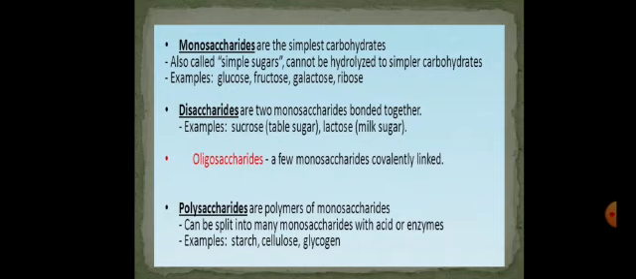The other class is disaccharides. Disaccharides, di means two, saccharon means sugar units. They are two monosaccharides bonded together through a covalent bond. And the examples are sucrose, which we always call table sugar, and lactose, which is generally called milk sugar.